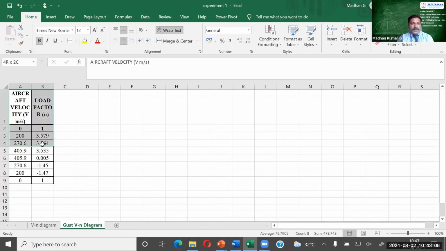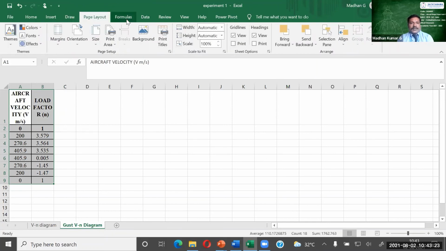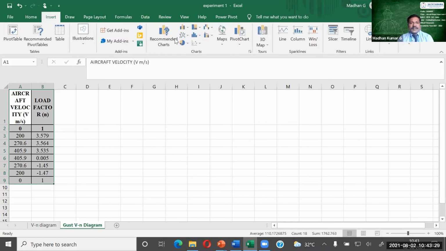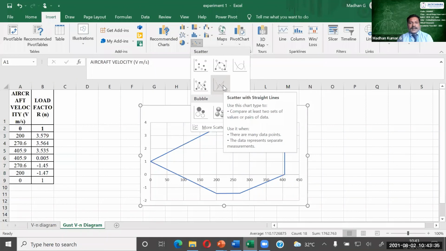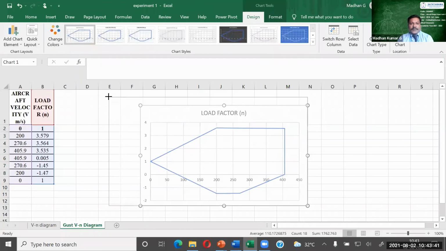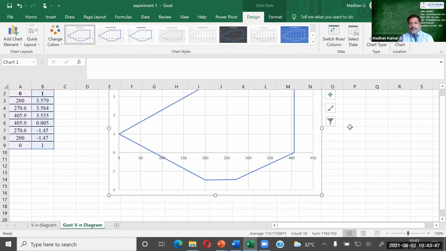And now we are going to plot the graph. So select all the cells and plot the charts now. Go to insert, and here charts is there, and you can choose the chart. This scatter with the straight lines. When you choose this, you will find the gust load factor diagram. So this is your gust load factor diagram, right?